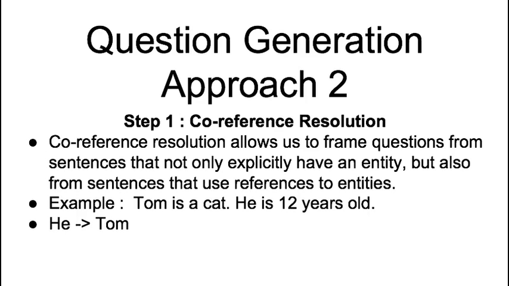We found that it is often the case that sentences use pronouns to refer to entities from previous sentences in the corpus. Hence, we perform coreference resolution. In this example, without coreference resolution, we would only be able to ask questions about the sentence where Tom is explicitly mentioned. Whereas if we resolve the "he" to Tom, we can also ask the question, how old is Tom?